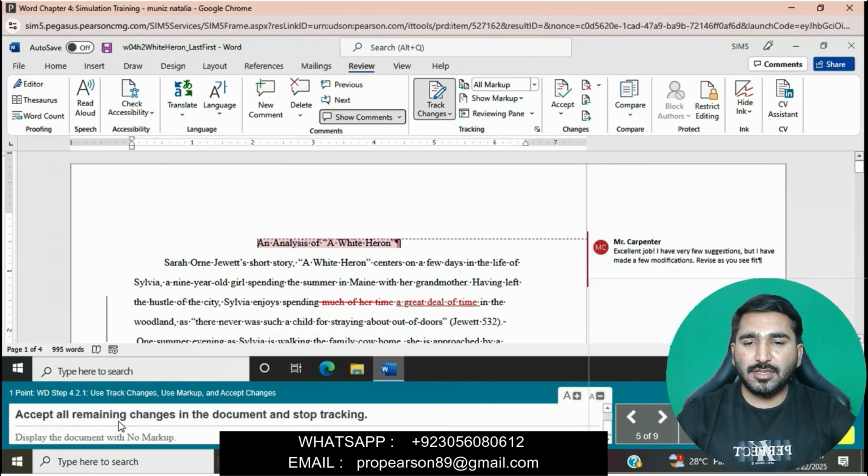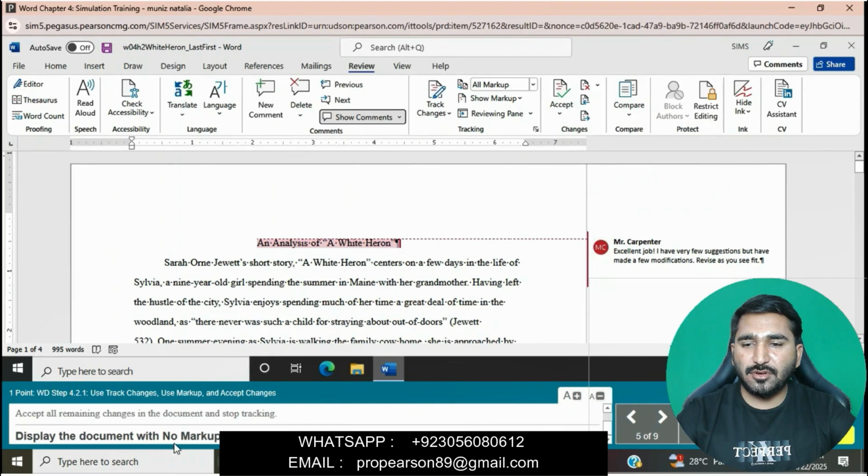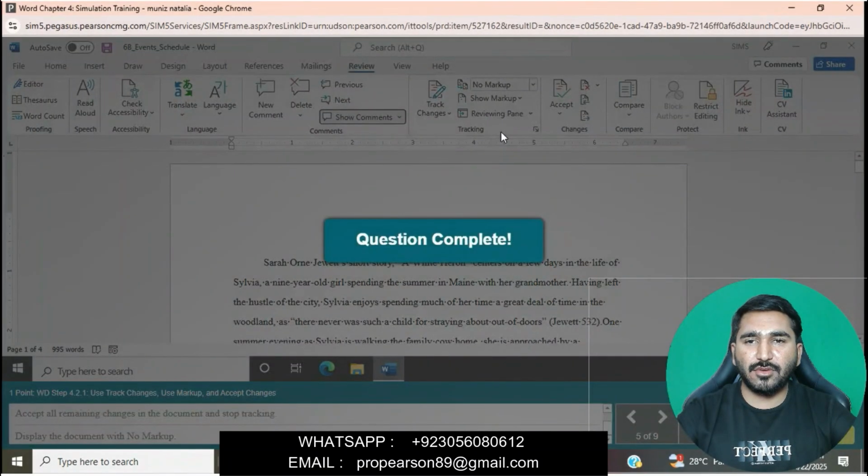Accept all remaining changes in the document and stop tracking. Go to Accept, then Accept All Changes and Stop Tracking. Display the document with no markup: go to the Tracking group, apply All Markup and then No Markup. The question is completed now.